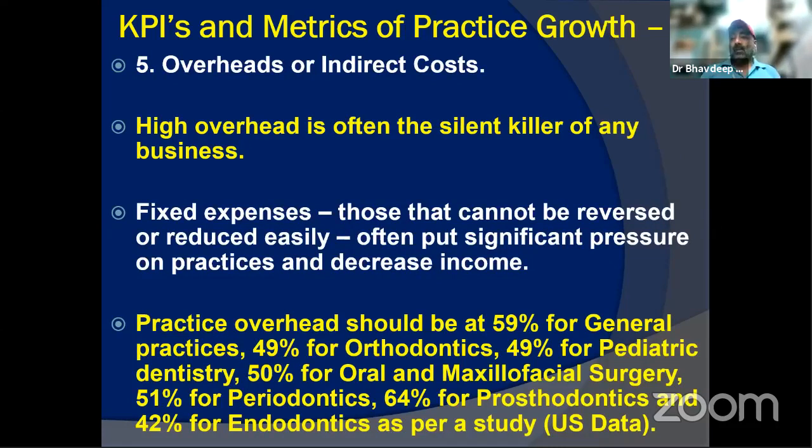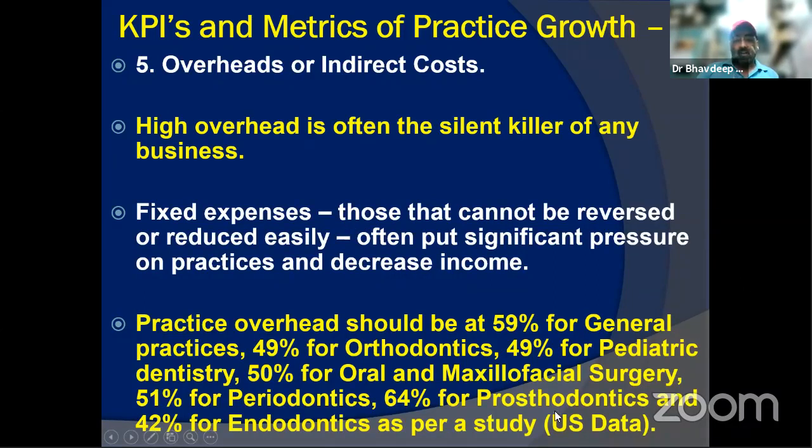Then one of the important indicators again used in the Western world is overheads or indirect cost, not the directs, but the indirect cost, which we took up in the NPM part, not in the GPM. In the GPM, we just took up the prime cost or the direct cost or the material cost and the staff per head cost. So high overhead is the silent killer of any business. Fixed expenses that cannot be reversed or reduced obviously will put pressure and decrease your income.